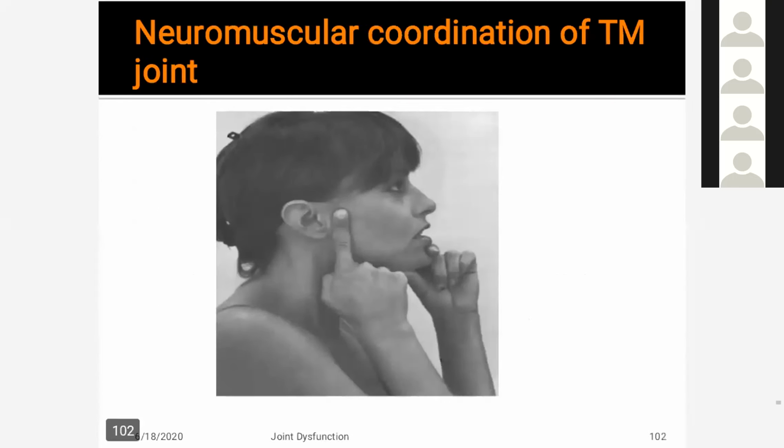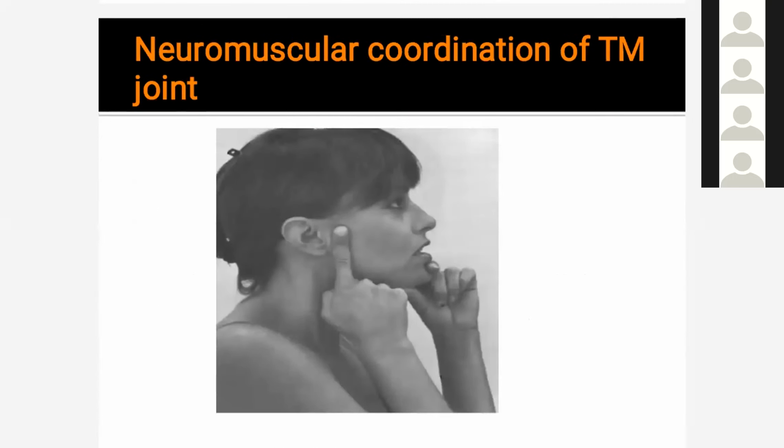The next one is neuromuscular coordination of the temporomandibular joint. I already told you that when we open the mouth, there is a balance between the synergistic action of the suprahyoid muscles and the lateral pterygoid muscle. If this balance is lost, an imbalance of these muscles occurs. That leads to excessive protrusion of the mandible when we open the mouth.